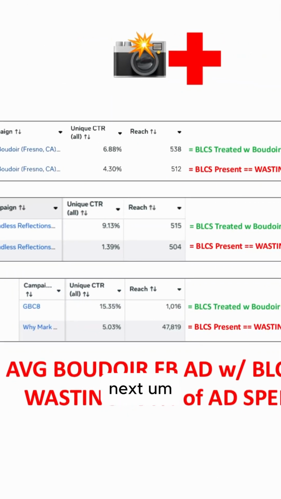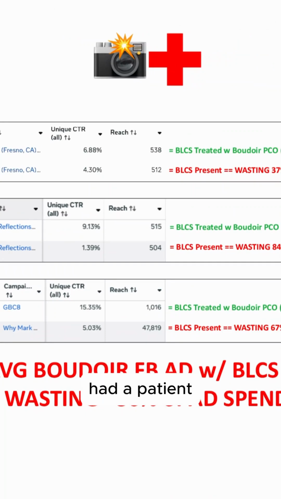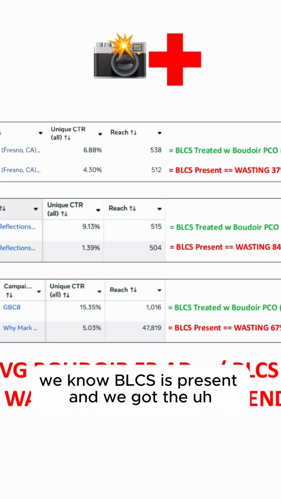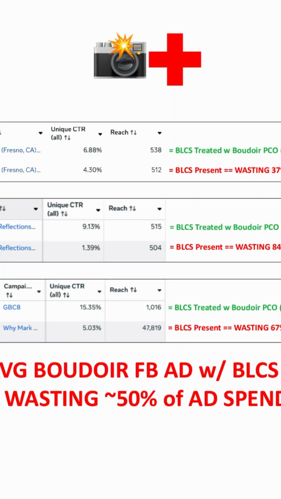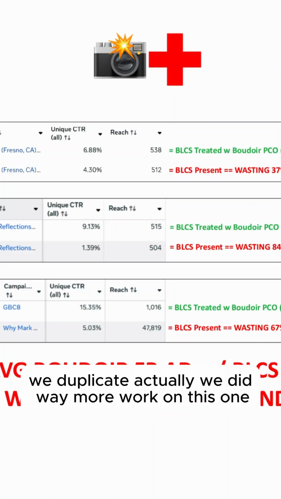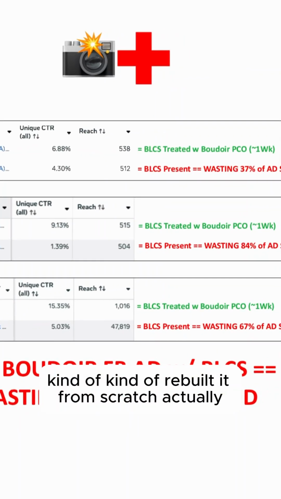Next, I had a patient whose Boudoir Facebook ad had a 5.03% unique CTR, so it's under 6%. We know BLCS is present. Actually, we did way more work on this one. We kind of rebuilt it from scratch.